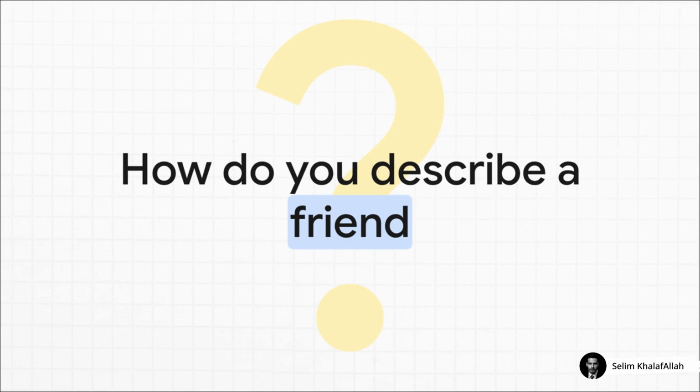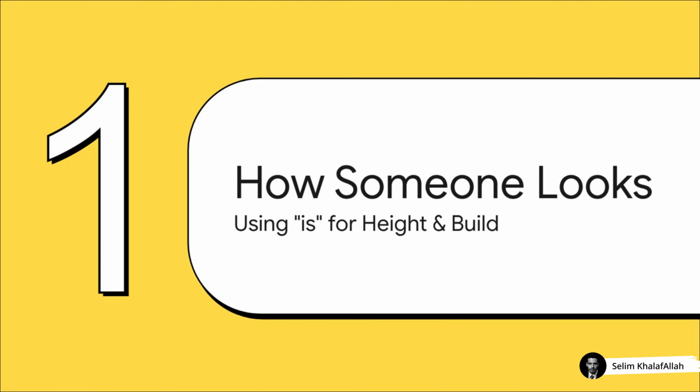It seems pretty simple, right? But knowing the right words to use is so important for everyday English. Don't worry, by the end of this, you'll know exactly what to say. All right, first things first, let's talk about how someone looks, their appearance. We're going to start with two really basic things: their height, are they tall or short, and their build. Now, build is just a simple word for their body shape.